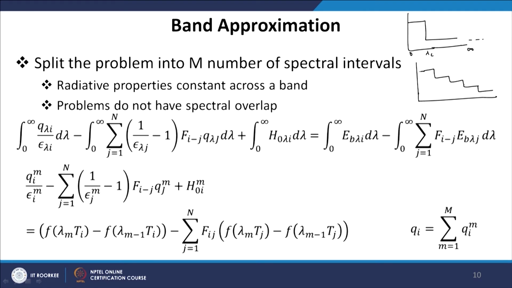So, let us call this 0 to lambda 1, lambda 2, lambda 3 and so on. So, what we have in this case is basically what we call band approximation. In different bands, lambda 1 to lambda 2 is basically a spectral band. In different bands we have a gray value or a constant value of emittance, but there may be more than one or two such bands. So, there may be multiple spectral bands. Let us say we have m number of such spectral bands, spectral intervals.